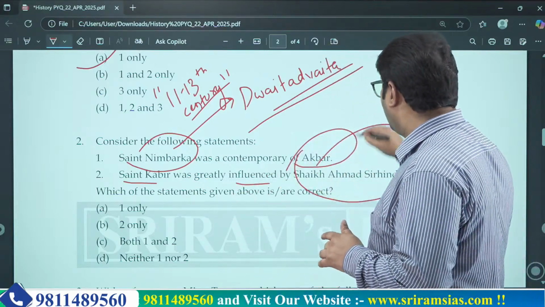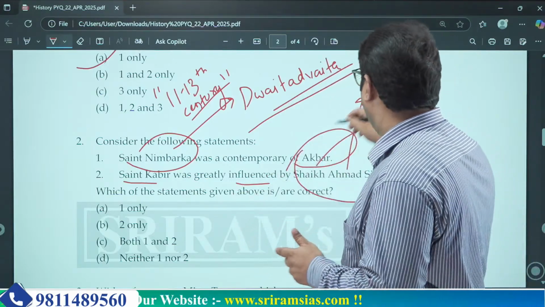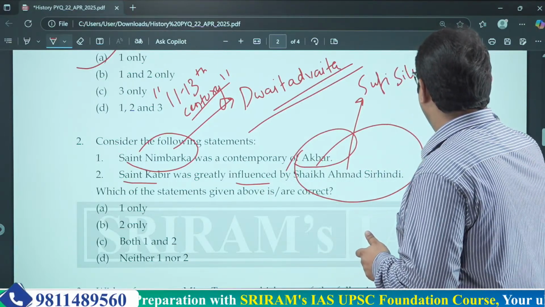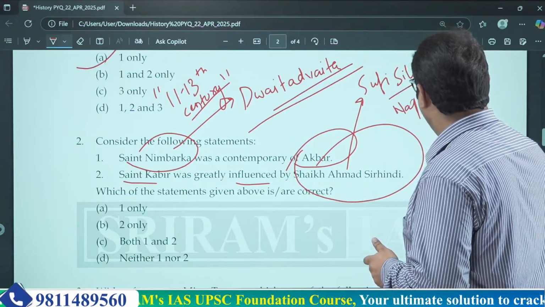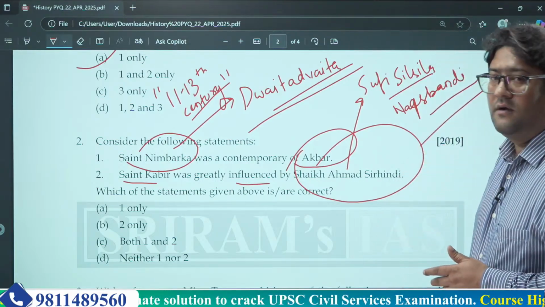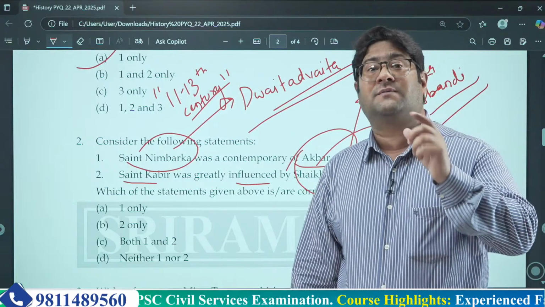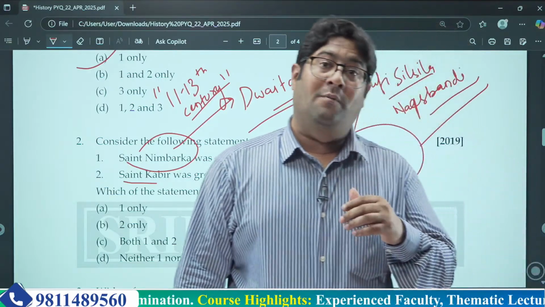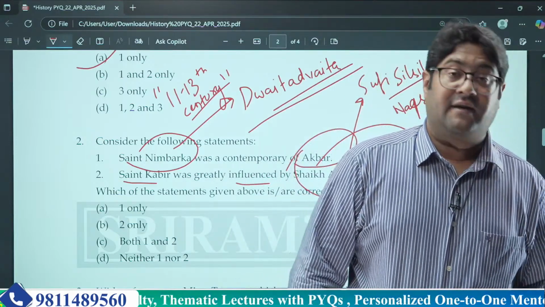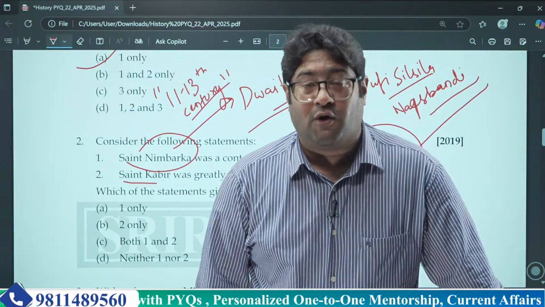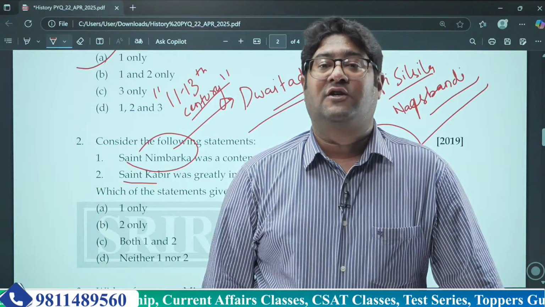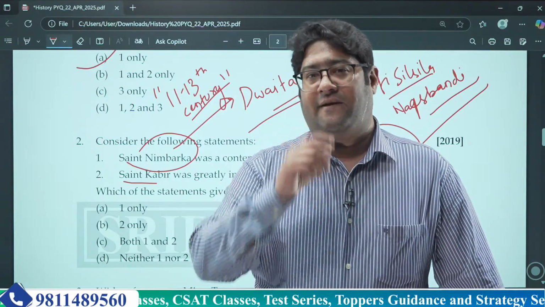Sheikh Ahmad Sarhindi was of course basically a proponent of a Sufi silsila called Naqshbandi. Now, why is this particular Sufi silsila important? It is important because it was very orthodox by its nature. It asked people to go back to their roots, and of course it was against Akbar's tolerance policies, and it also asked the Mughal ruler at that period of time that Sharia should be implemented in a very strict way.